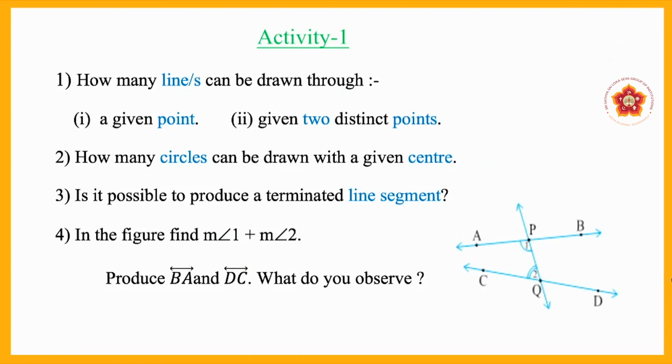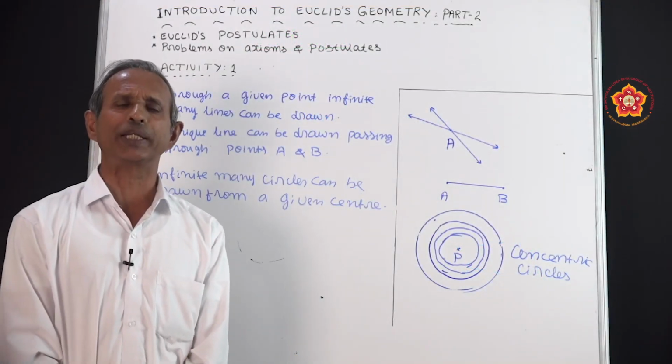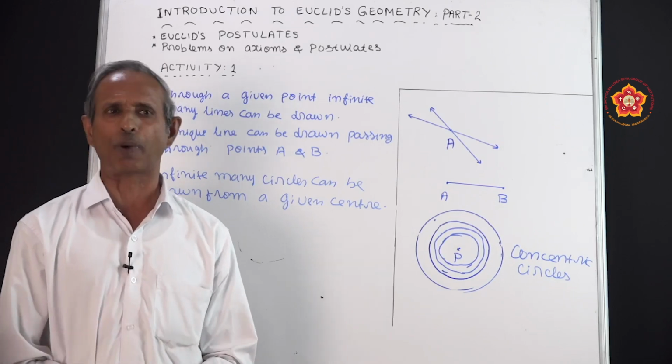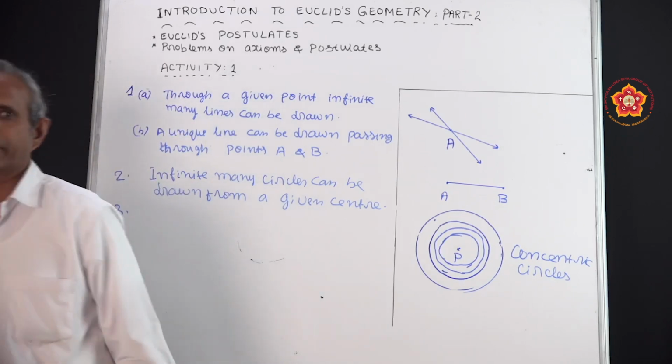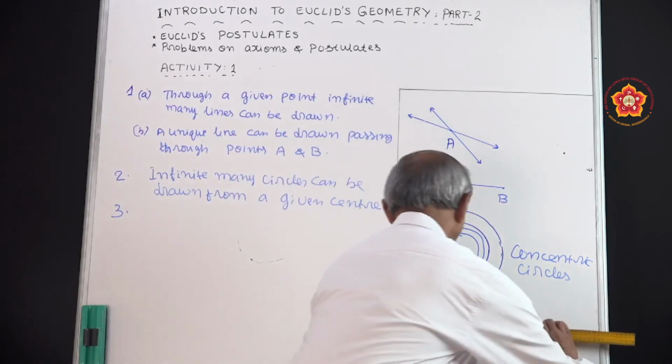Now let us move to the third question. Is it possible to produce a terminated line segment? You already know that a line segment is nothing but a part of a line. Let us take a part of a line. That part of a line is called the line segment.